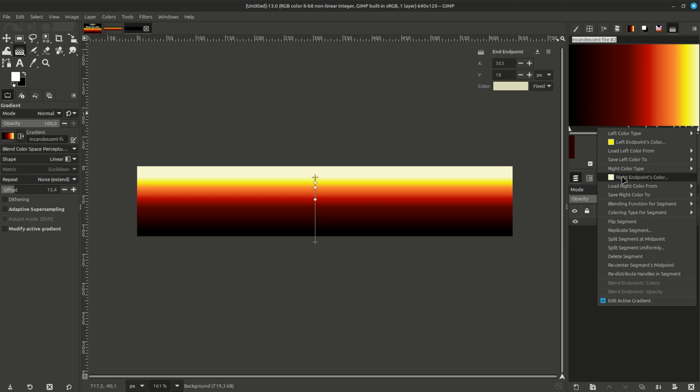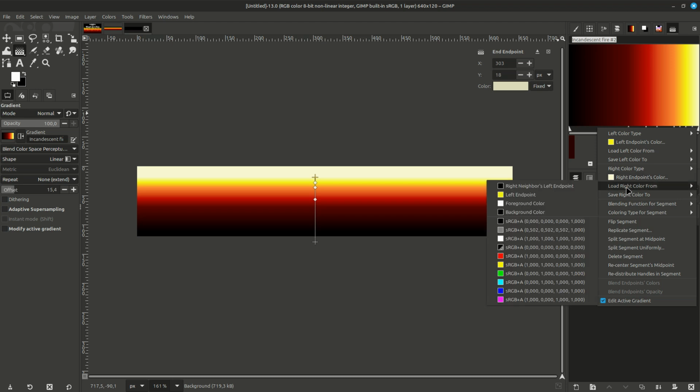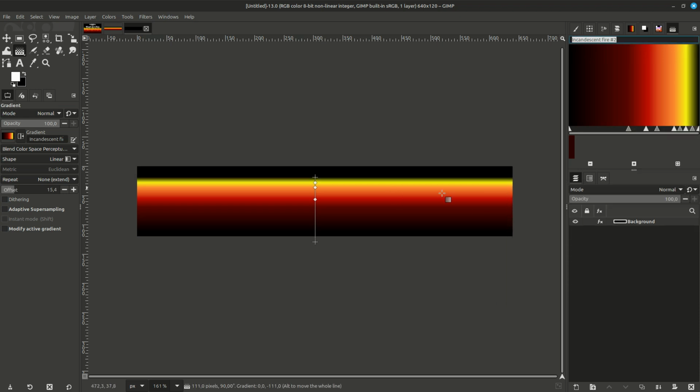And we want to change this right endpoint's color, the white one. So we go on Load Right Color From, and we want to replace it by black, so we go on this RGB black in this list. Here we go. Now we have our correct gradient.